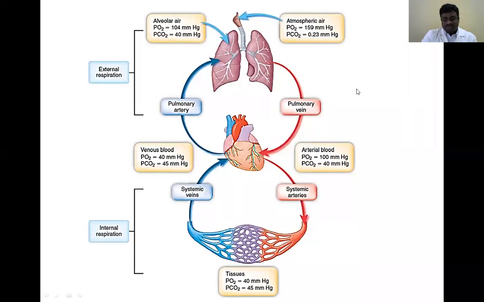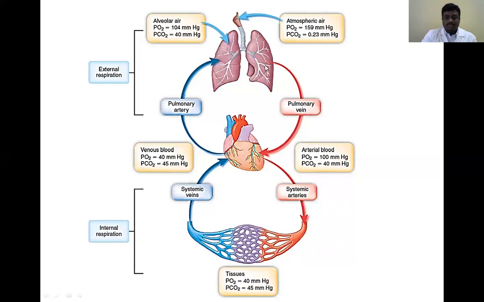Next, for the circulation of these gases, or gas exchange, a partial pressure is required. The atmospheric partial pressure of oxygen is 160 mm of Hg. That partial pressure of oxygen enters into the lungs. Inside the lung, the partial pressure of oxygen is 104 mm of Hg.